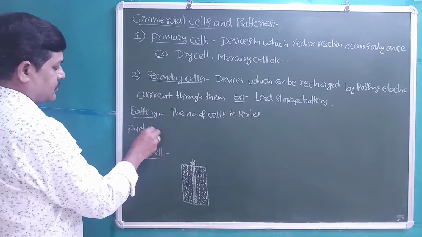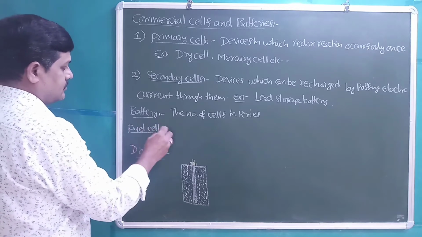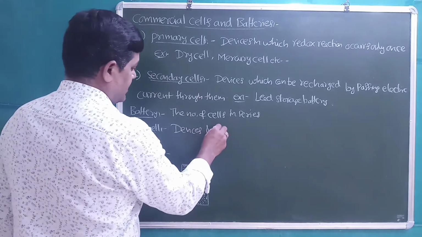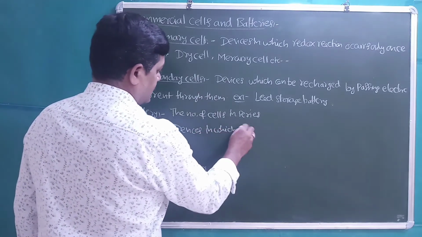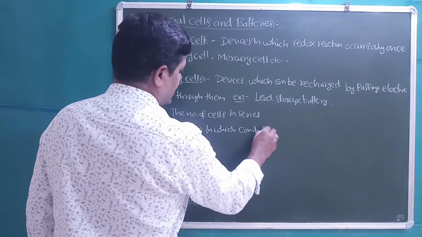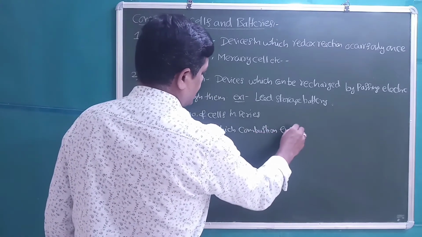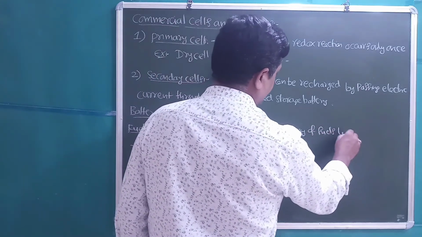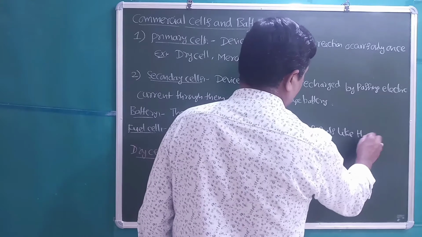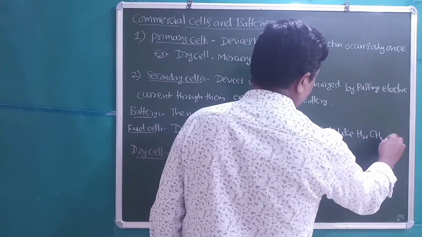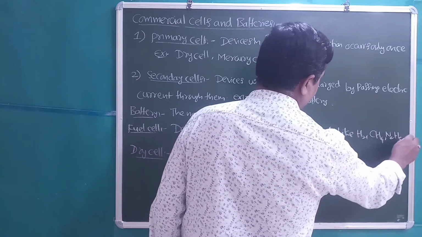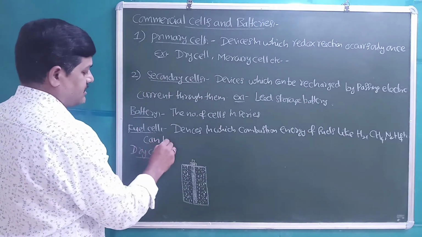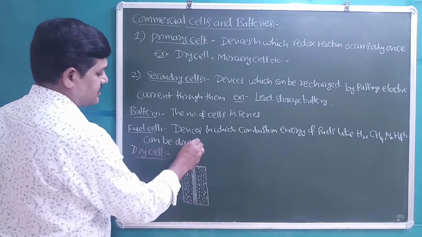Fuel cells are the devices in which the combustion energy of fuels like H2, CH4, N2H4, hydrazine, etc. can be directly converted into electricity.